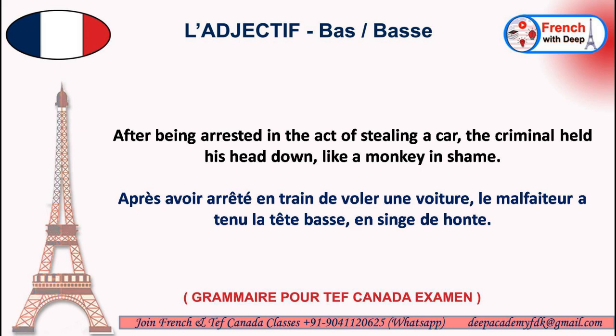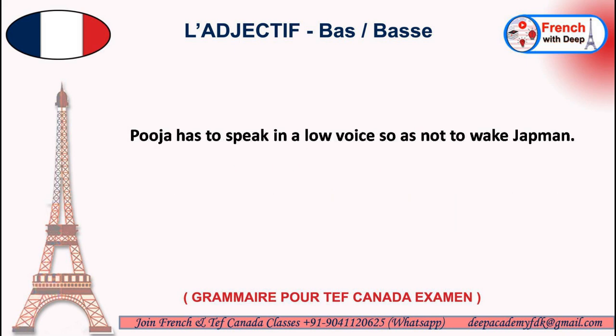Next we have, last but not the least, Pooja has to speak in a low voice so as not to wake Japman. Pooja is a name here, noun. So has to doesn't mean, if you are familiar with the English language, it is not avoir conjugation.